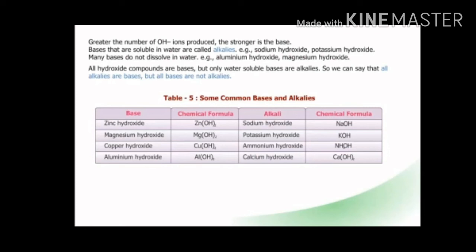Now come to some bases. Bases are zinc hydroxide, Zn(OH)2. OH is inside the bracket and 2 is written outside, so it is called Zn(OH) whole twice. Magnesium hydroxide, Mg(OH)2. Copper hydroxide, Cu(OH)2. Aluminium hydroxide, Al(OH)3. Here 3 is written. Now some alkalis are sodium hydroxide NaOH, potassium hydroxide KOH, ammonium hydroxide NH4OH, and calcium hydroxide